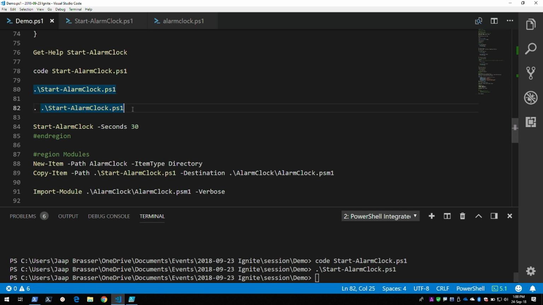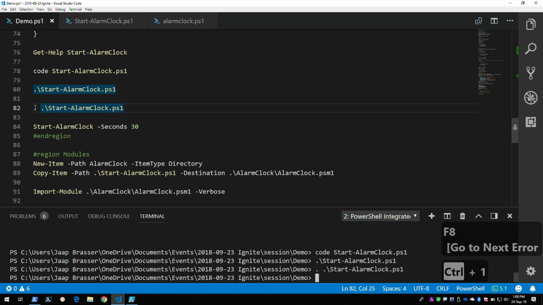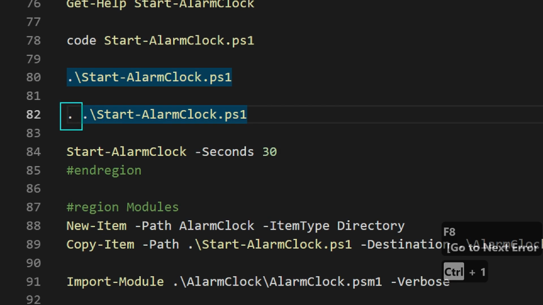So when we want to load the function in memory, what we can do is dot source it, and then all the functions that are defined in this script file will be loaded into memory. So if I do that here, the big difference is this dot and this space in front of the path of the alarm clock.